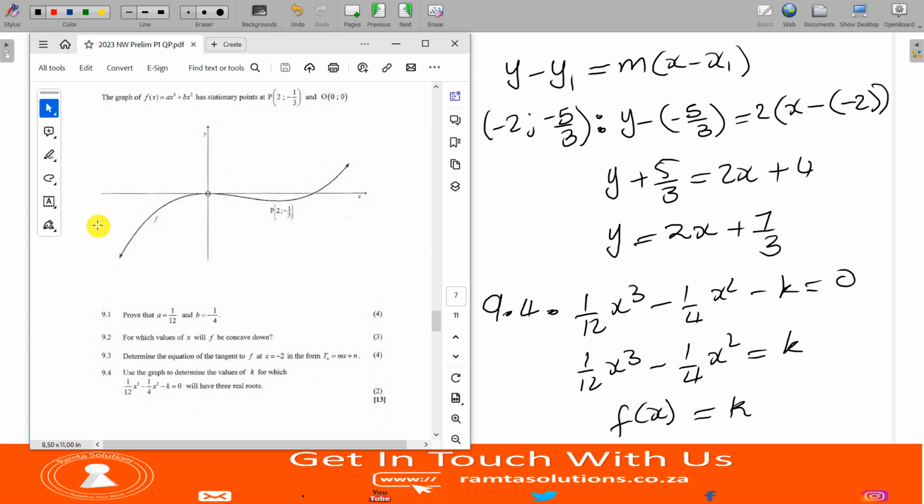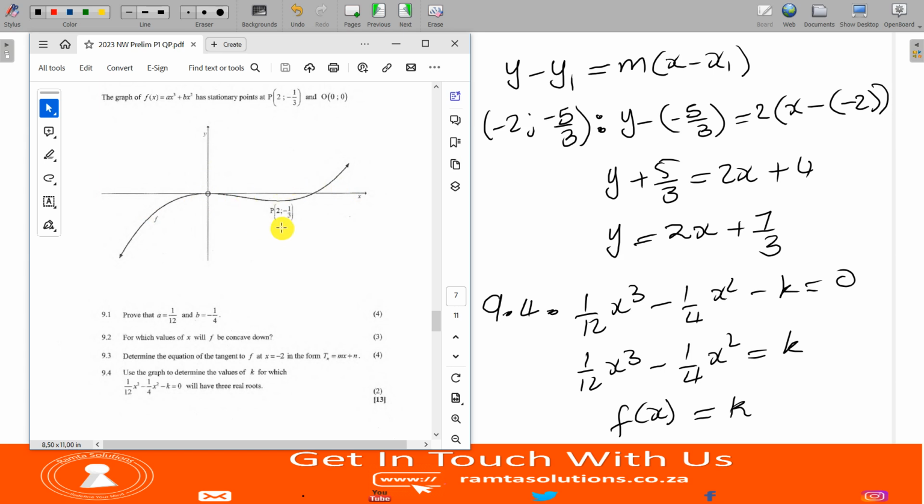At the critical point, your ruler will be cutting the graph twice. As you go above this critical point and this critical point, so in between these 2 points, your ruler will be touching your graph 3 times. 1, 2, 3. As you go above this point, it will be touching the graph once. At this point, it will be touching the graph twice. When I say touching, I'm saying it will be intersecting.